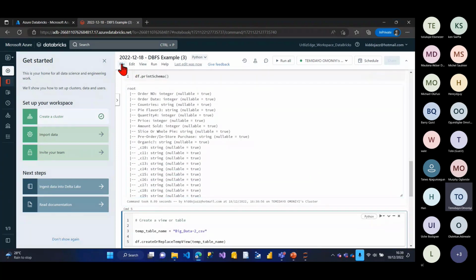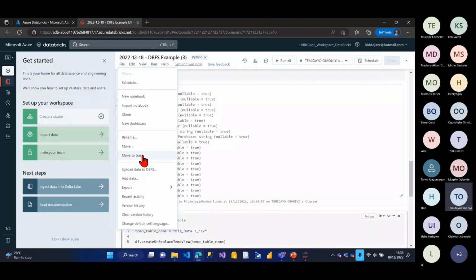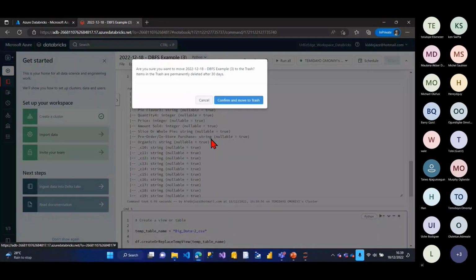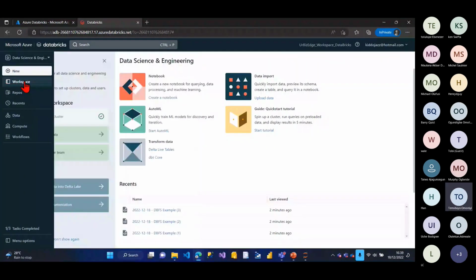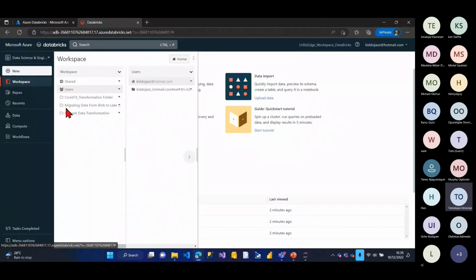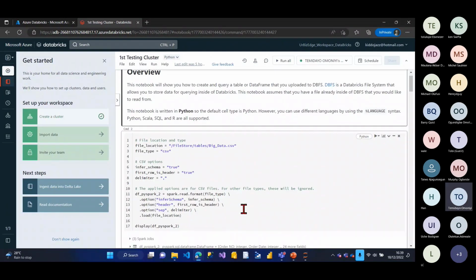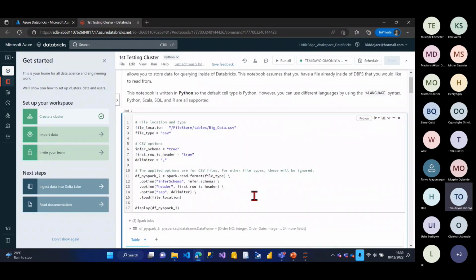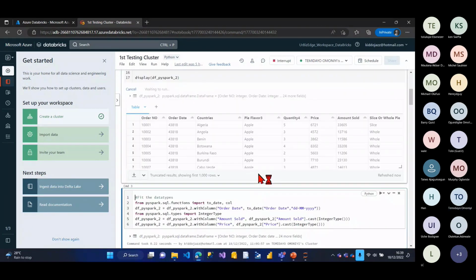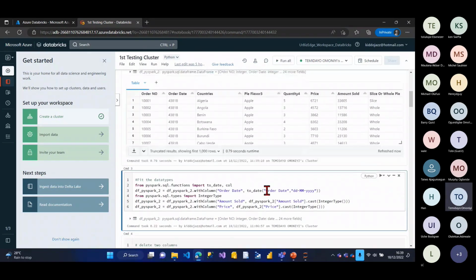But I don't want to waste time. This is what I'll do now. I think I've already done it before, so I'll just move this to trash. I'll go back to my workspace. I have some things I've done in my workspace. Python transformations, okay, this is it here. It's still the same data, right? The same one. So I'll run this again.